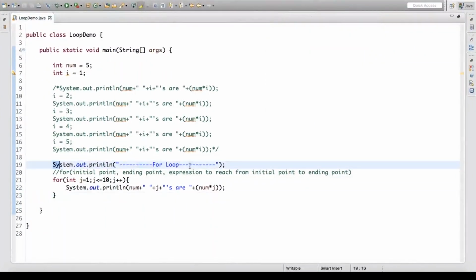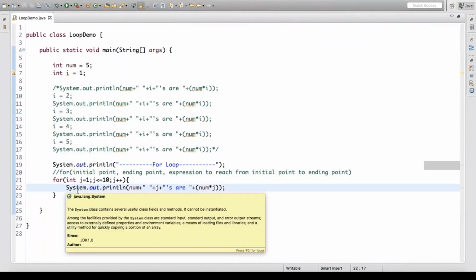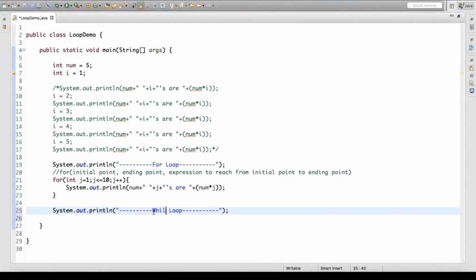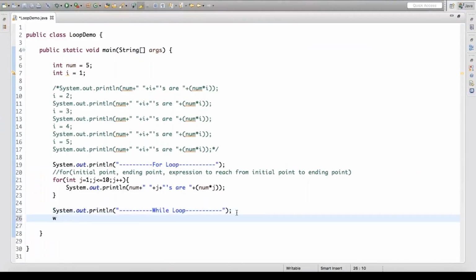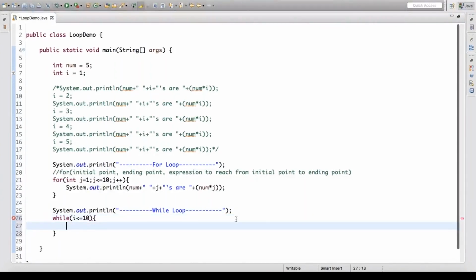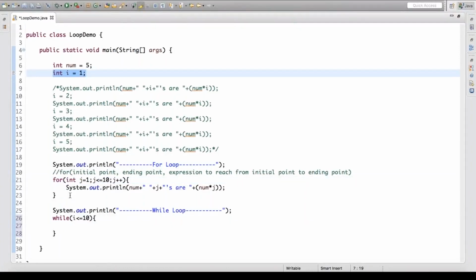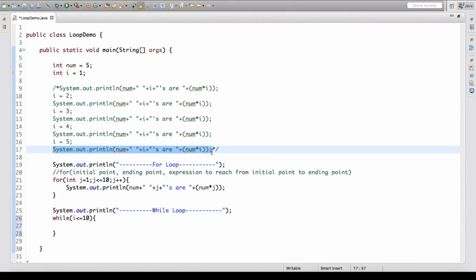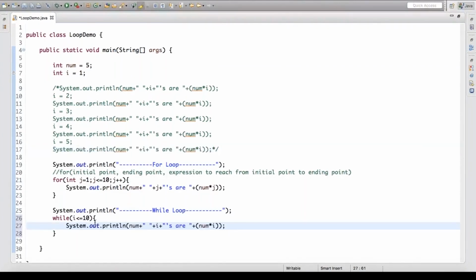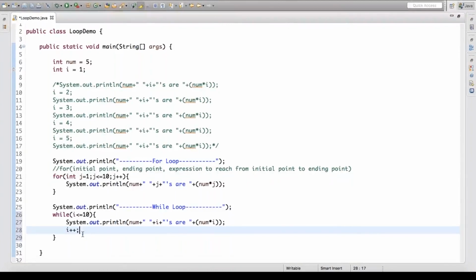Just like the for loop, we also have the other guy known as the while loop. While works in a different syntax. For example, I'll just come down and say while i is less than or equal to 10. You can't declare the variable the way you were declaring it in the for; you need to declare it outside. Then you come down and write your instruction the way you write it in the for loop, but the increment or decrement or any expression which takes us from the source to the destination, you need to manage internally. So you can see the difference between for and while now.